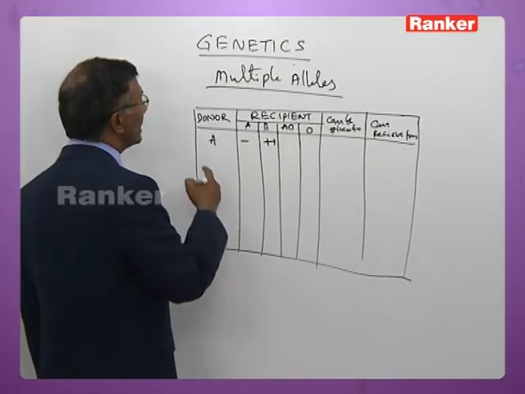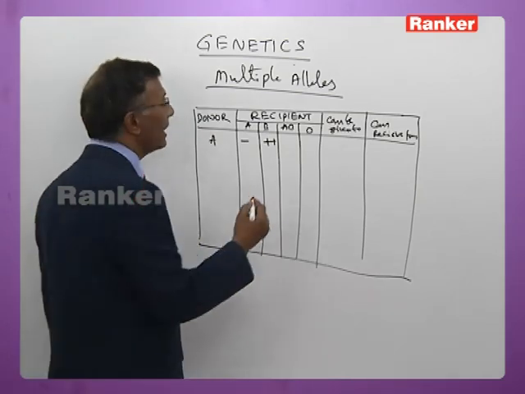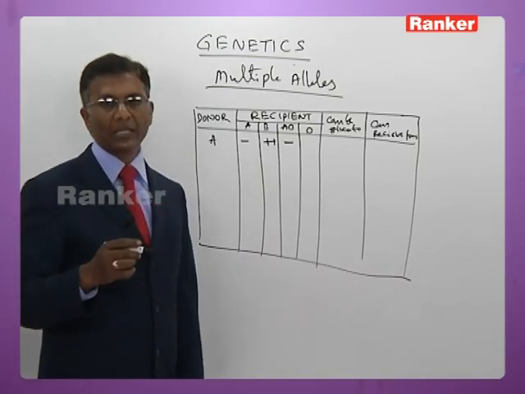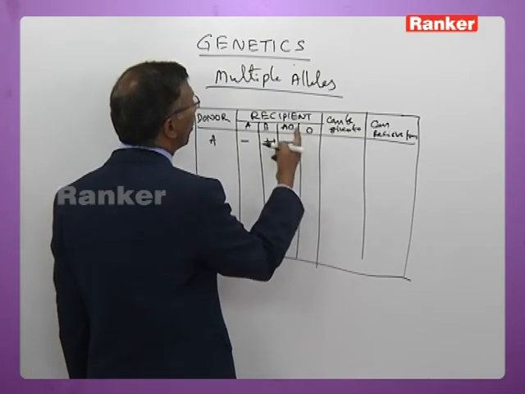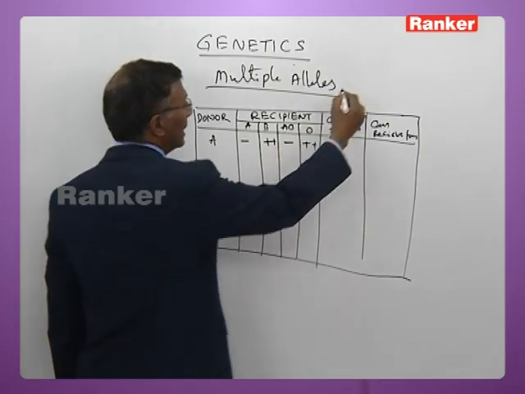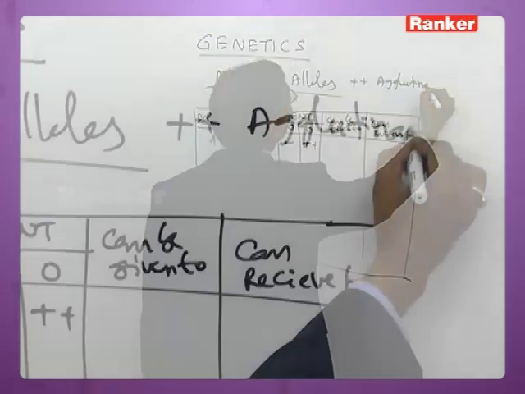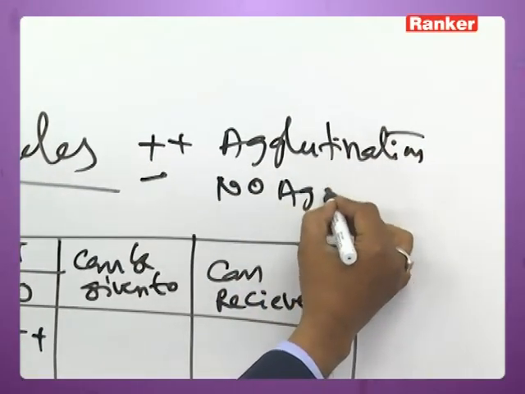A can be given to AB because the AB person does not have any antibodies. A cannot be given to O because the O person has both the antibodies. So if A is given to O, there will be agglutination, that is plus plus. Here plus plus indicates agglutination, minus indicates no agglutination.